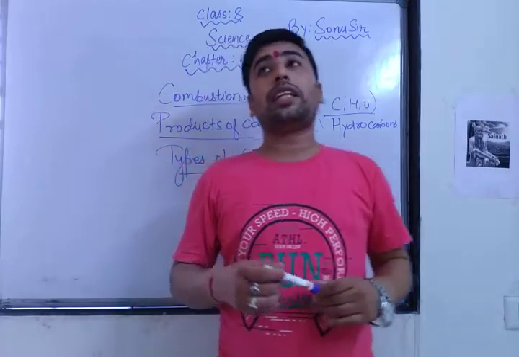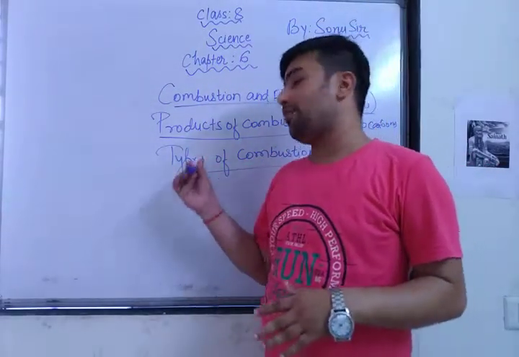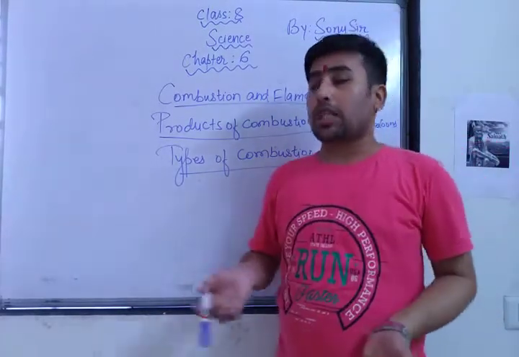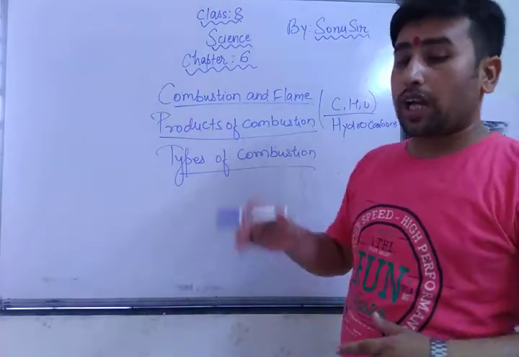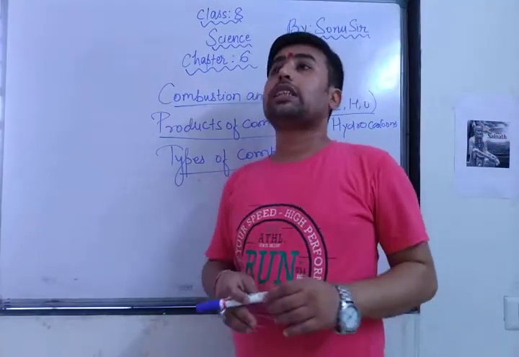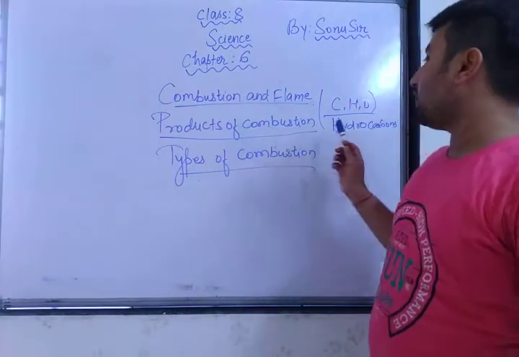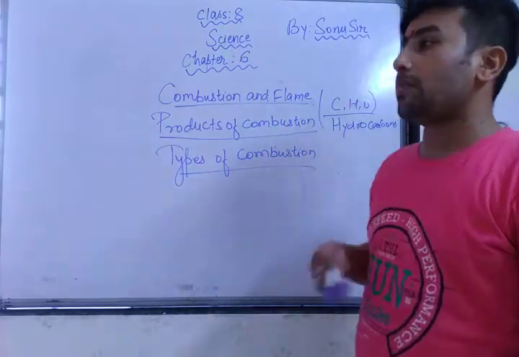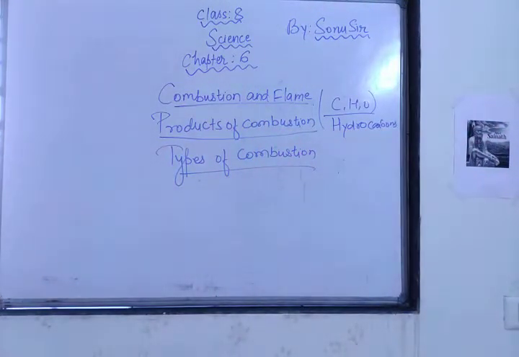So remember, whenever a chemical reaction or chemical phenomenon occurs, the same substance does not remain. A new substance is formed, and that substance is different from the original one. So that's why, whenever the products of combustion are formed, you can use the reaction of carbon, hydrogen and oxygen. They give carbon dioxide and vapor as the products of combustion. When they burn, the products are carbon dioxide, water vapor and energy in the form of heat and light.